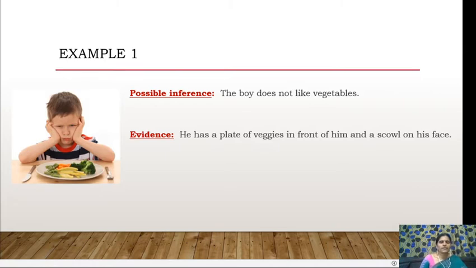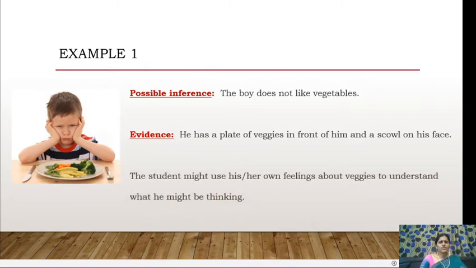Based on the evidence, we could infer something through pictures. The student might use his or her own feelings about veggies to understand what he might be thinking. That means the previous knowledge that you have about the thing also helps you to infer something from what you look at or read.